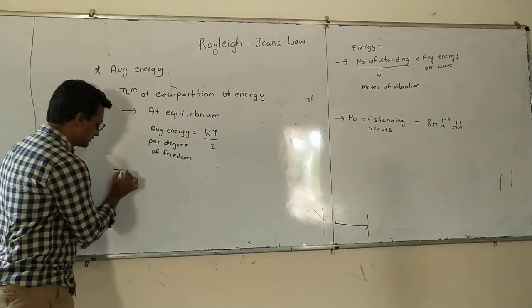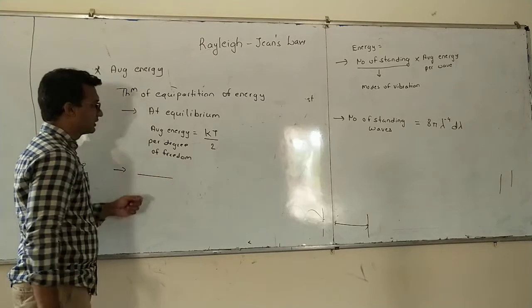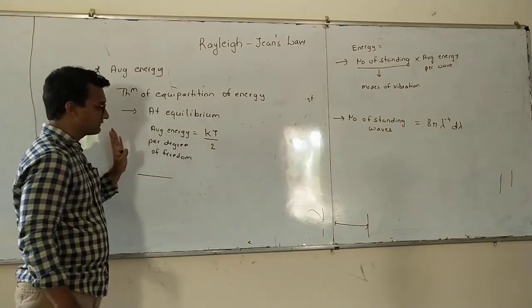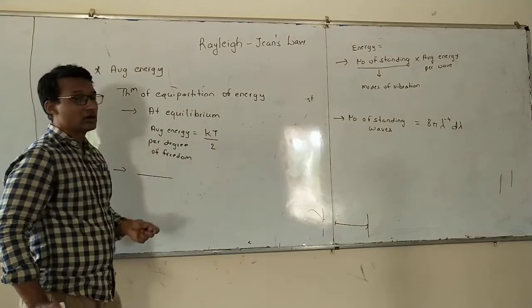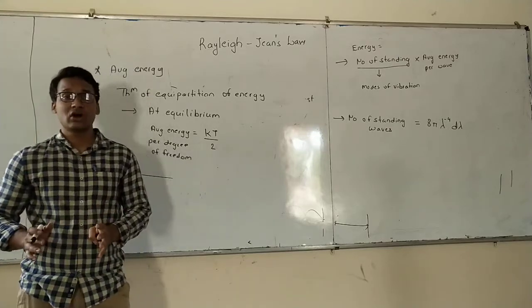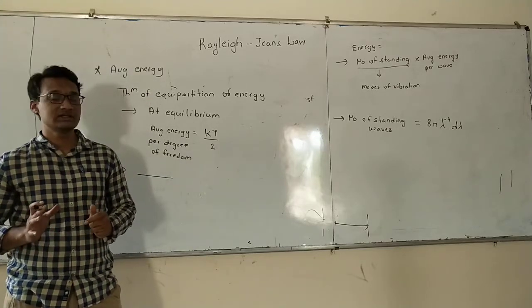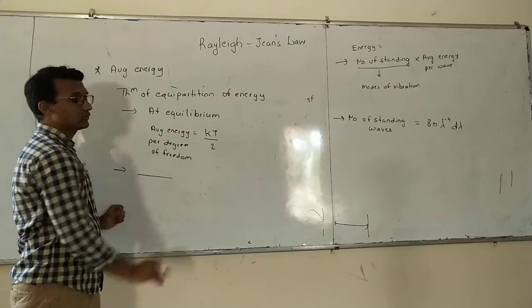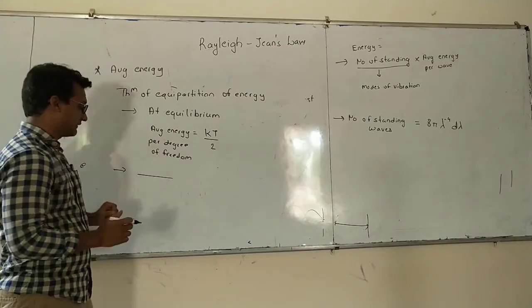Now with standing waves, by using this theorem, what do we have to do? We have to only understand what the degrees of freedom are. If we know the degrees of freedom, we can easily find the average energy per wave.